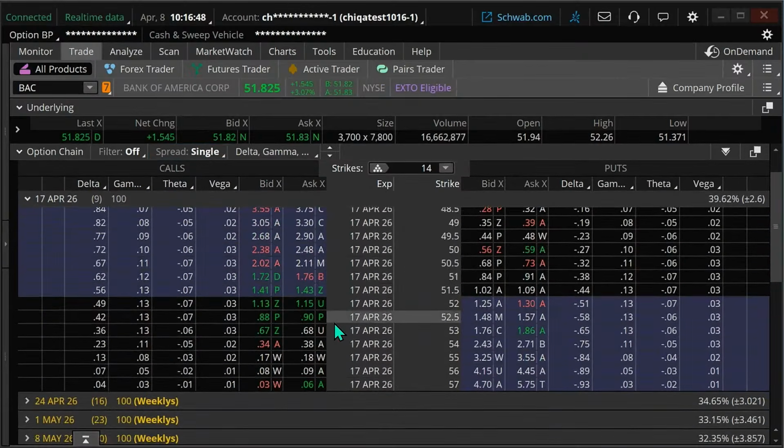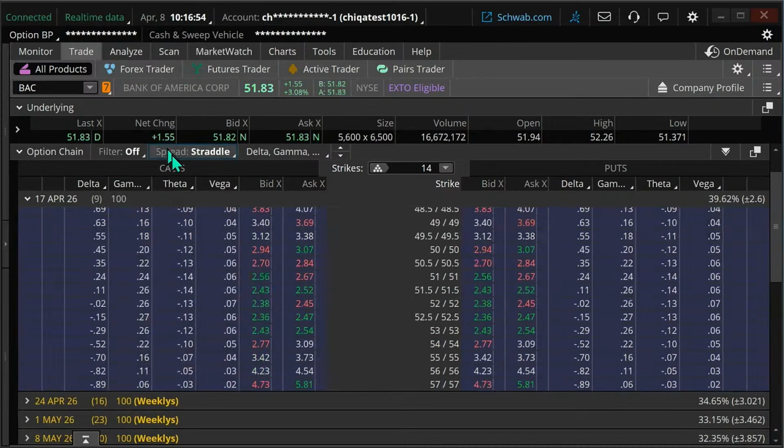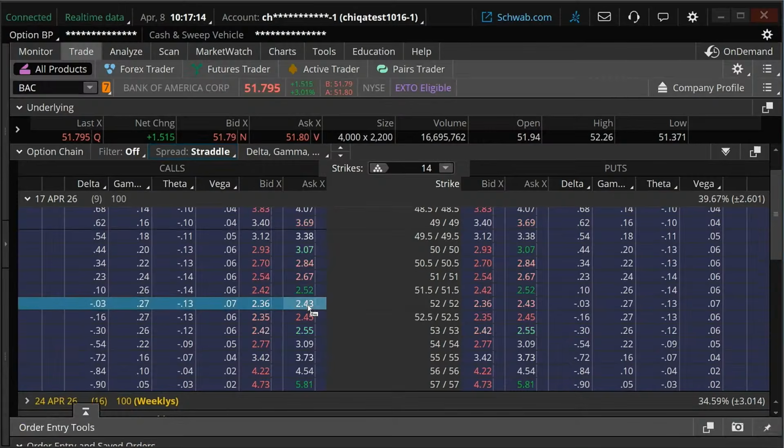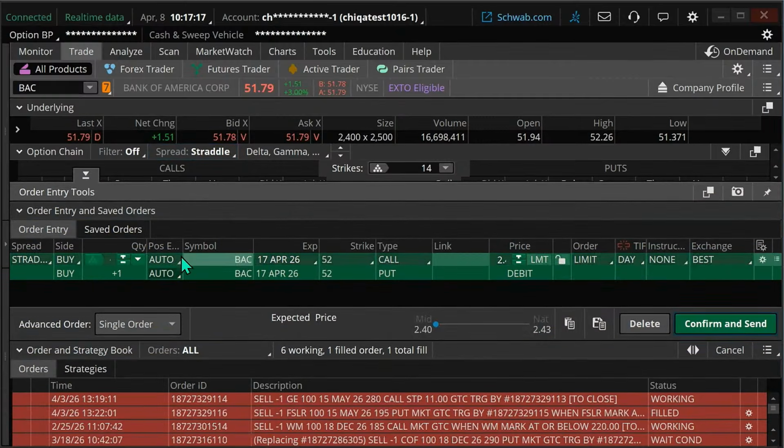All right. So to do this trade, I can just click on straddle, and typically straddles are done at the money. They don't have to be. Right now, our stock price and our strike price is about 52. We have a 51.50, so it doesn't really matter. The price is going to be about the same on these. I'm just going to click on the ask price and notice what it does. It has me buying a call and buying a put, both at the 52 level. And here's my initial cost on that, $240.